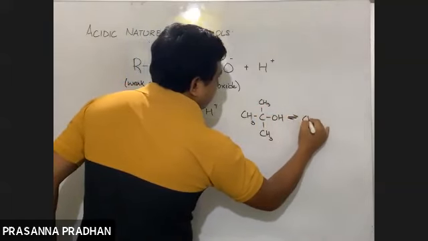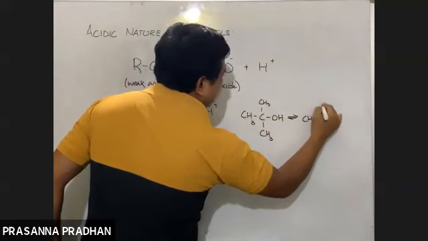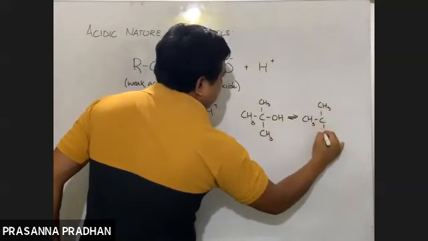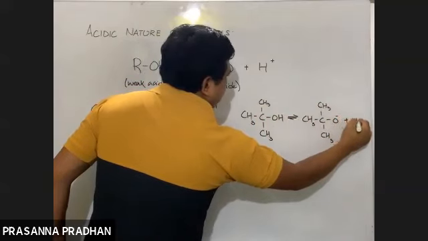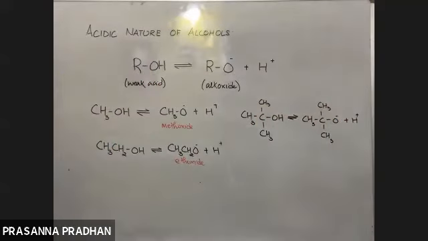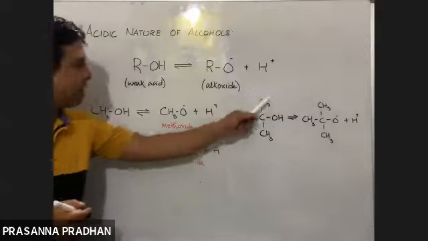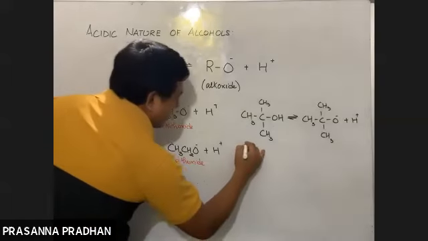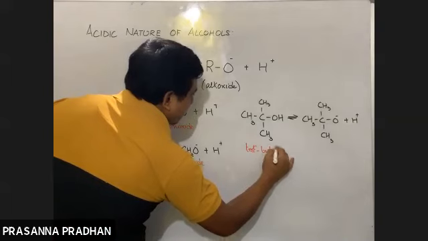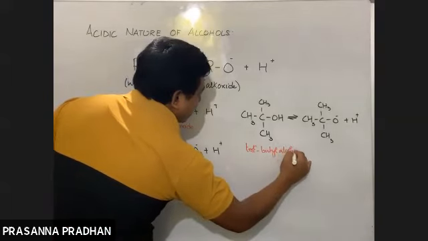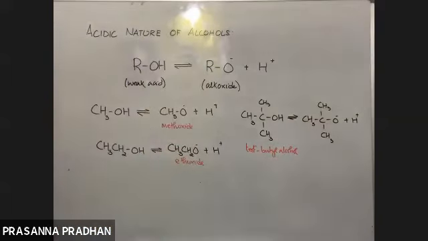It will ionize to give us CH3, C, CH3. What is the common prefix we can use out there? Tertiary butoxide. Tertiary butyl alcohol. Very good. We have a tertiary butyl group. So what is the name of this?